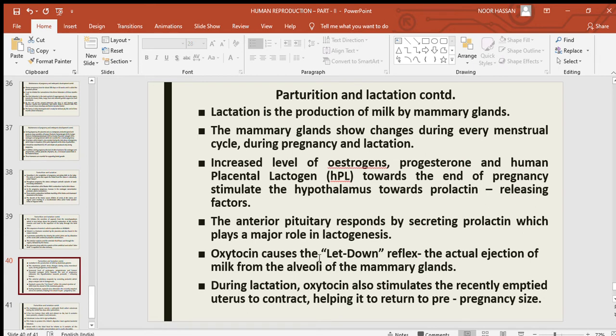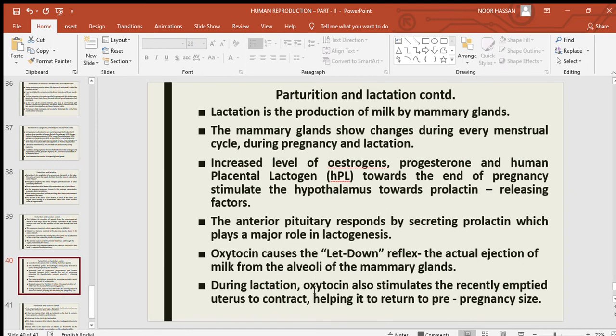Oxytocin causes the letdown reflex, that is, the actual ejection of milk from the alveoli of the mammary glands. So oxytocin plays an important role in the ejection of milk from the mammary gland.